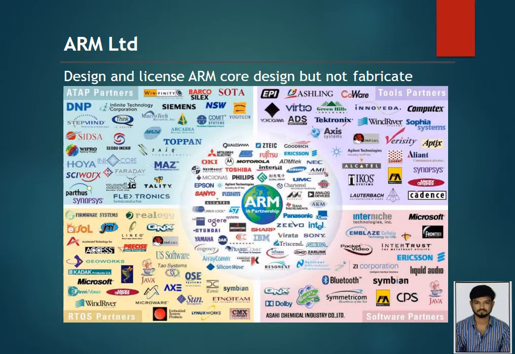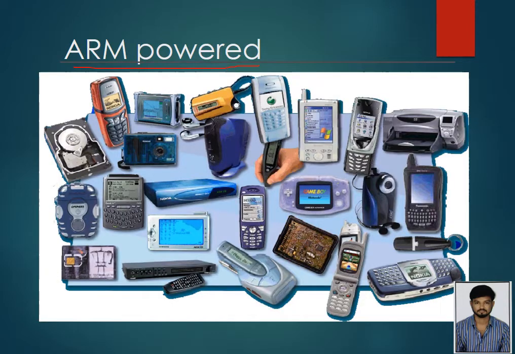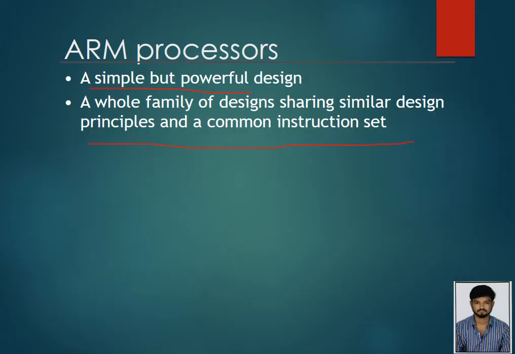ARM Limited designs and licenses ARM core designs but does not build chips. It is one of the most widely licensed processor cores in the world, used in PDAs, cell phones, multimedia players, handheld game consoles, digital TV and cameras. It is used especially in portable devices due to low power consumption and reasonable performance. These are ARM powered mobiles. This is the ARM processor, a simple but powerful design.